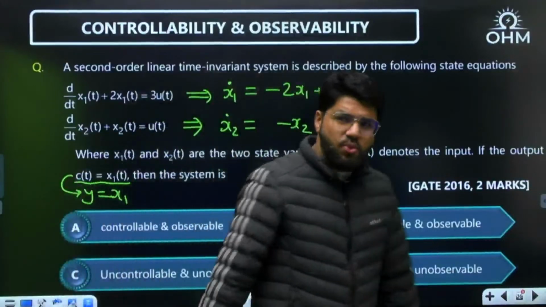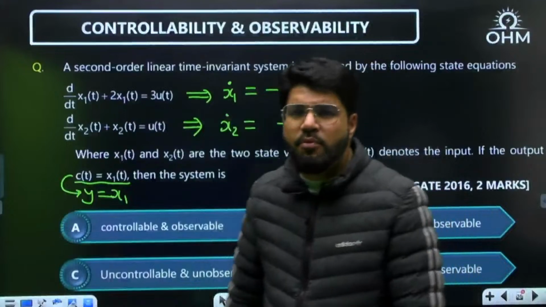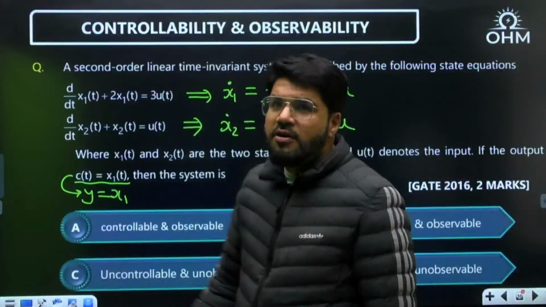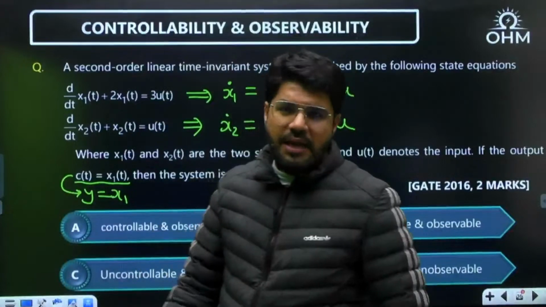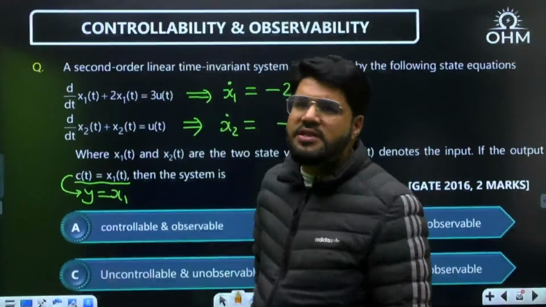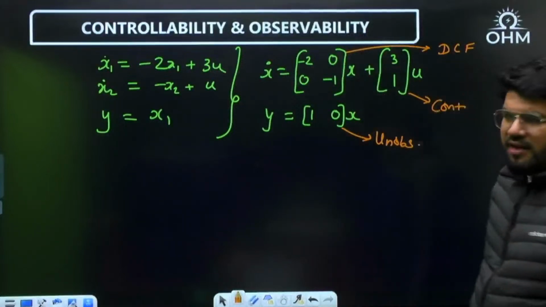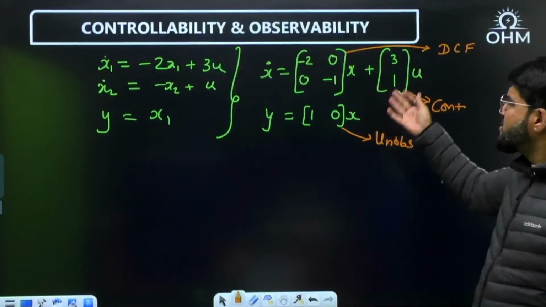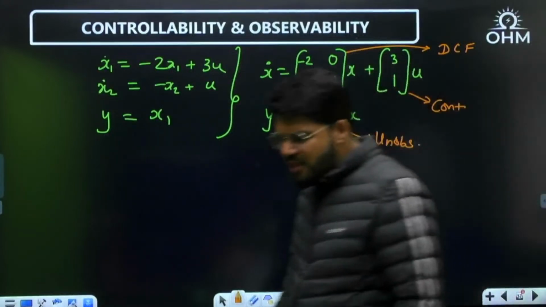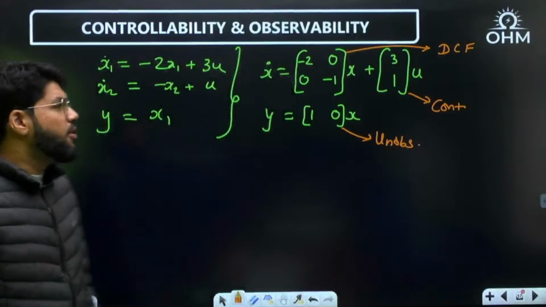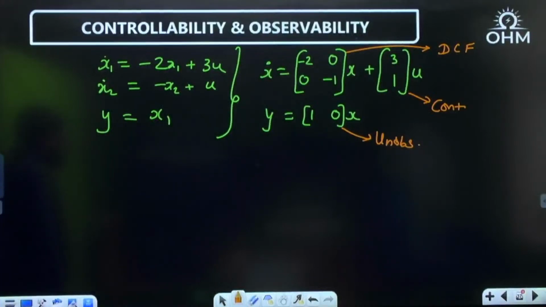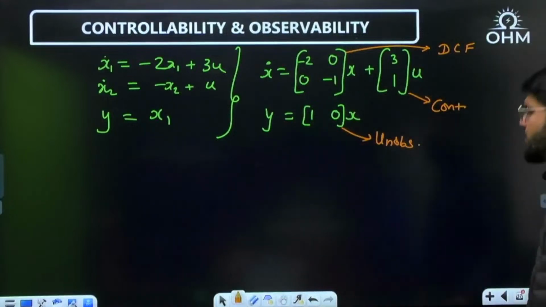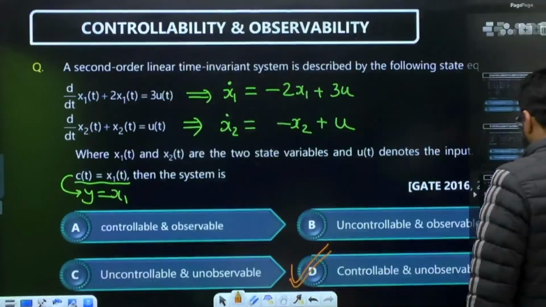Very easy to answer these questions by Gilbert's test. You can apply Kalman's also, but that will take a little bit more time. For third order, it will take much more time, but even in second order, for normal forms, Kalman's will take some time. Gilbert's is just an observation. You write down the matrix structure. Anyway, for Kalman's also, you need the matrices ABC to solve. If you write the matrix structure, it is just 5 seconds. Observe and say whether it is controllable, observable, both or none. Right, dear? Now, this was a GATE question, 2 marks.